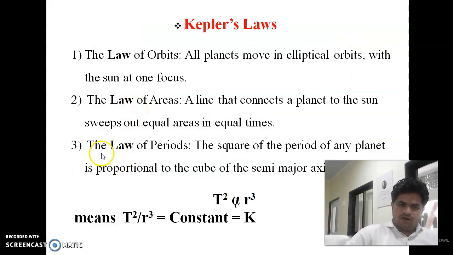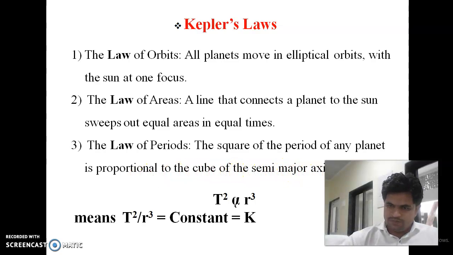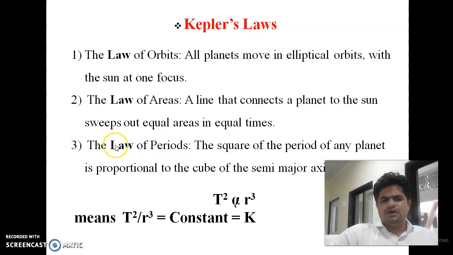Now the third law, the law of periods. The square of the period of any planet is proportional to the cube of the semi-major axis of its orbit. This is a very simple law. Suppose we take the period as T, so the square of T, the square of the period of any planet, is proportional, this sign being the proportionality sign, to the cube of r, the semi-major axis of its orbit.